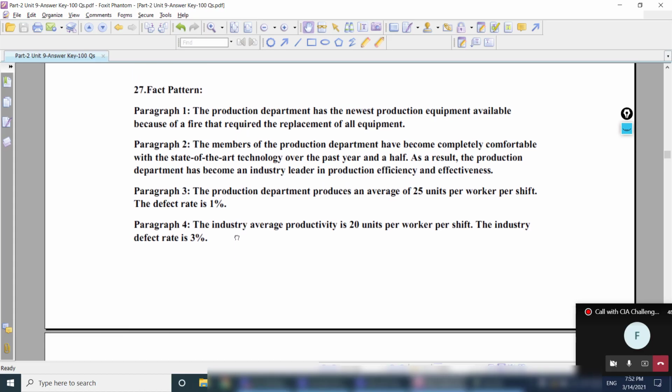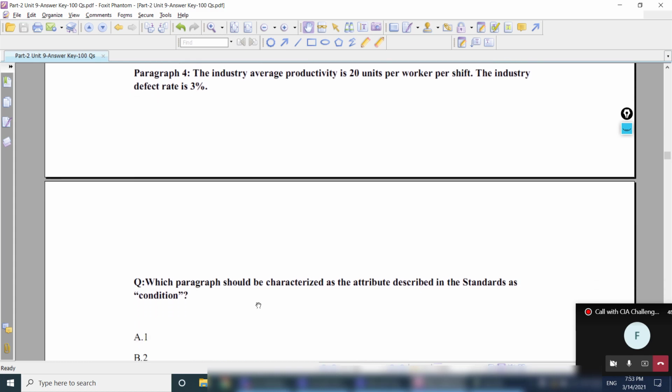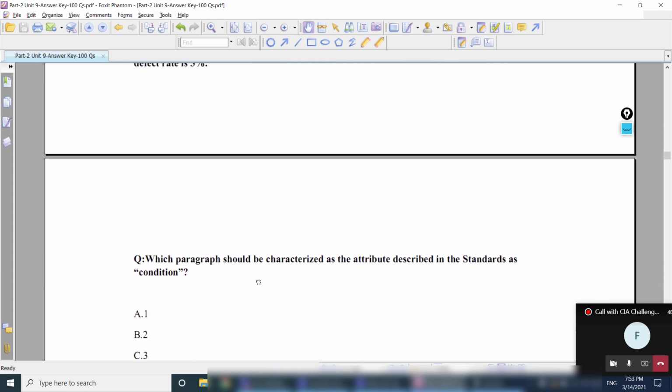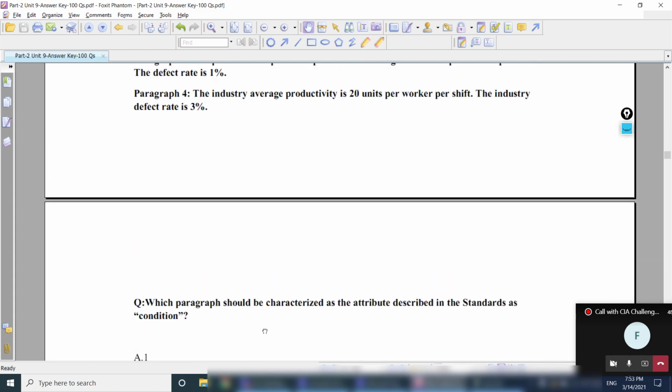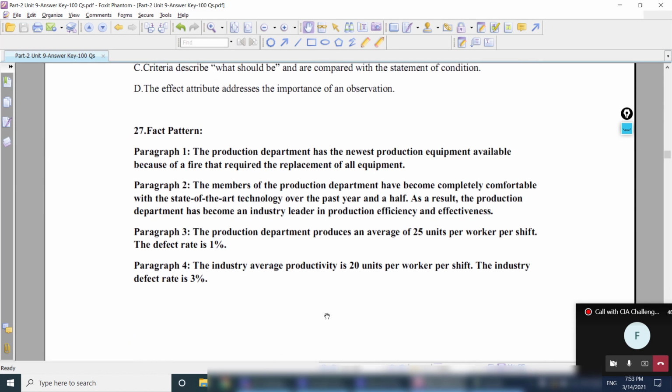Effect pattern 27. The question is, which paragraph should be categorized as the attribute described in the standard as condition? Okay, 1, 2, 3, 4. Which of these paragraphs is condition? Yes, that's the actual state, the fact.